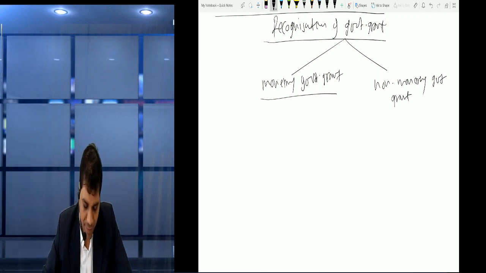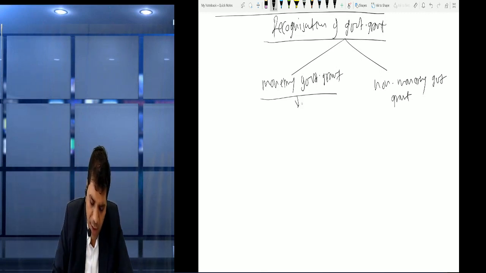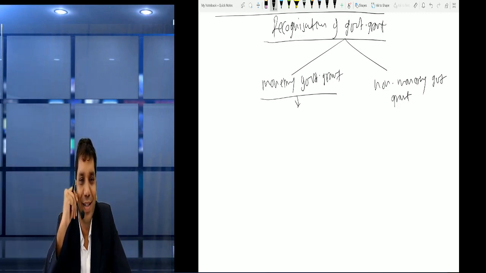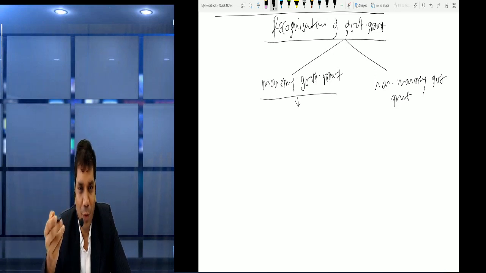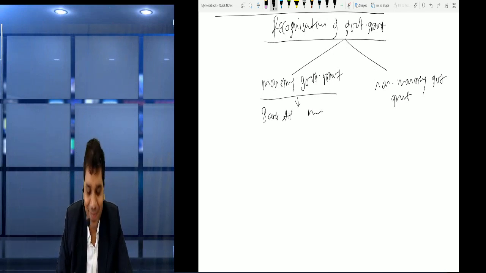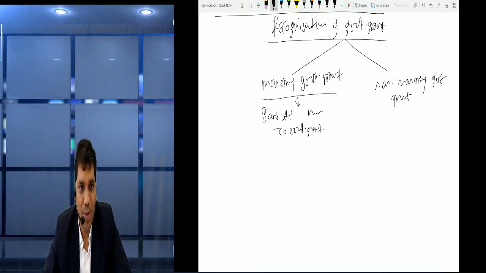Right. Now friends, monetary government grant means we receive it in bank or cash. So what entry should we pass? In simple words, whatever is received should be debited. So we should pass the entry: bank account debit to government grant. Obvious? Right. So bank account debit to government grant, we can use this entry for the monetary grant.